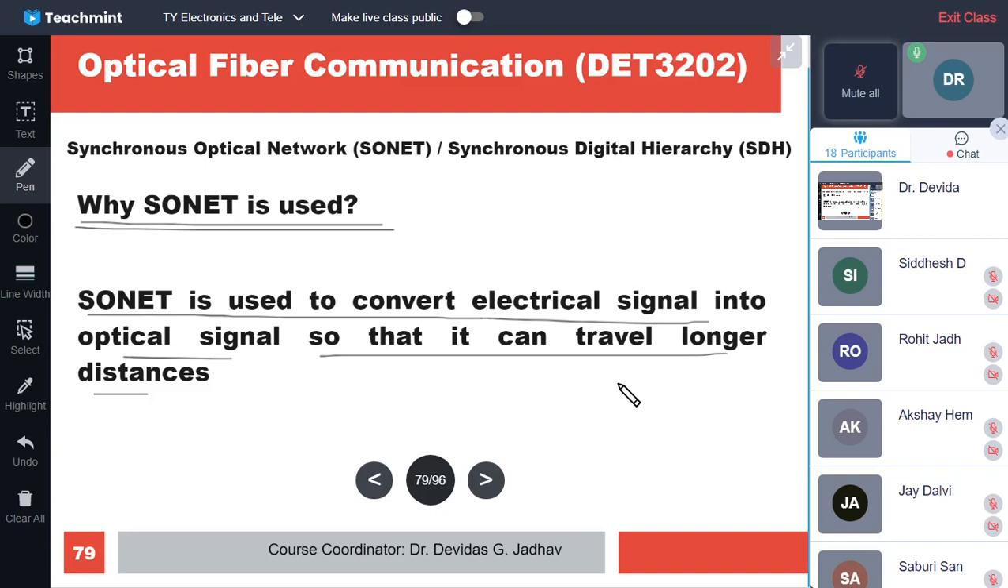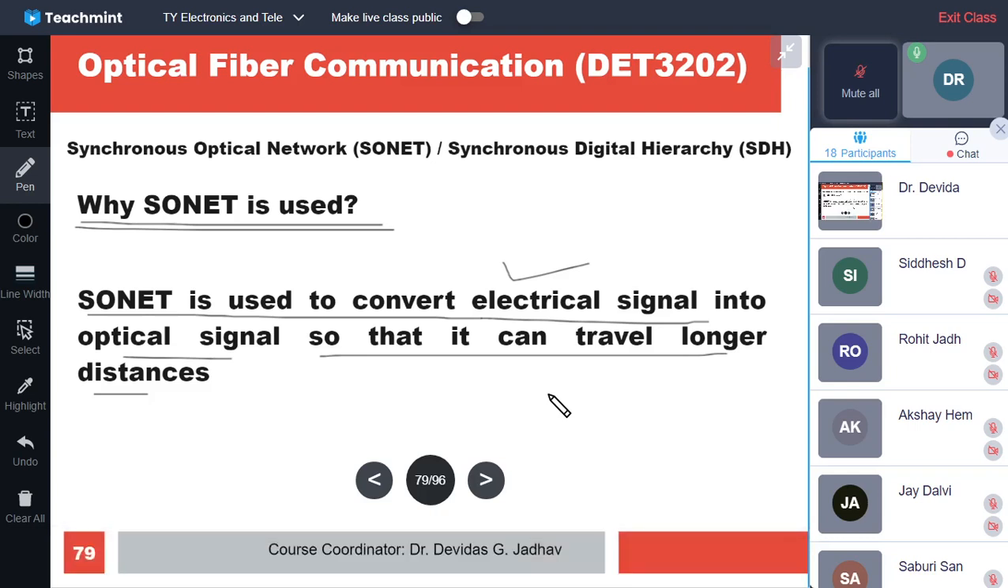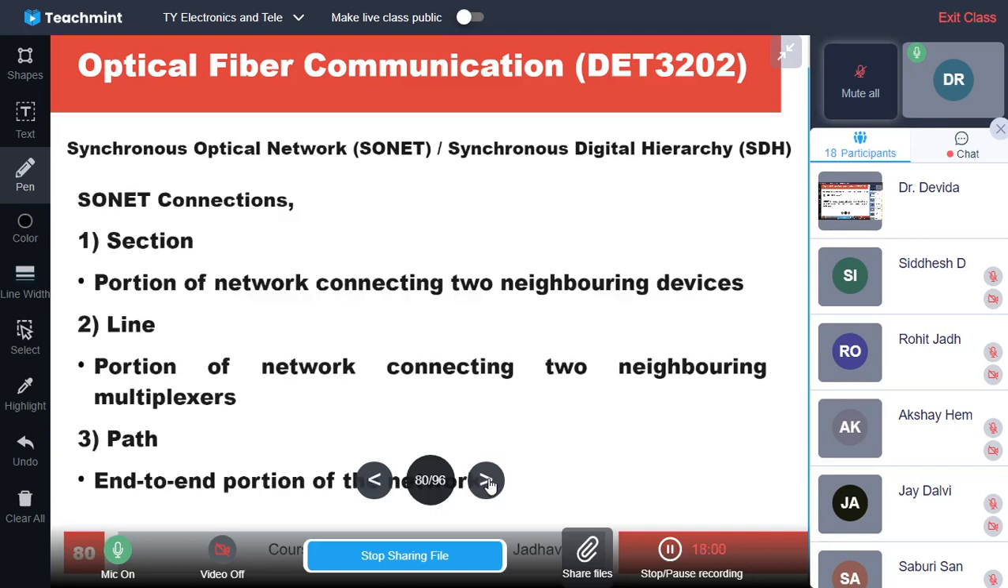So how is this compatibility achieved? By converting electrical signal into optical signal and vice versa, optical into electrical. So SONET is used to convert electrical signal into optical signal so that it can travel longer distances in the optical case.